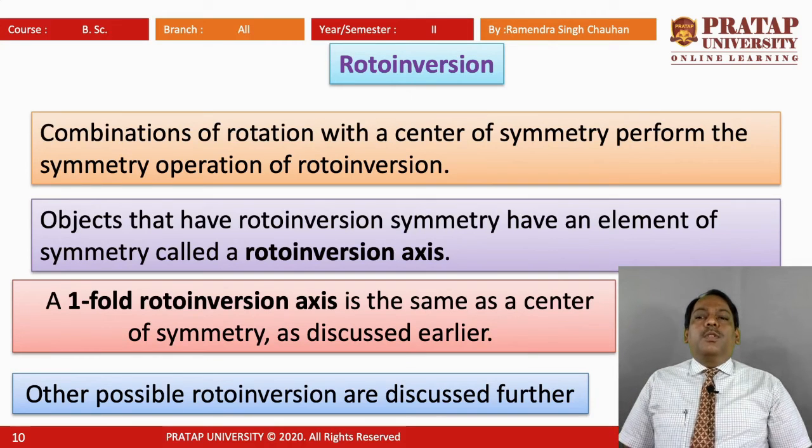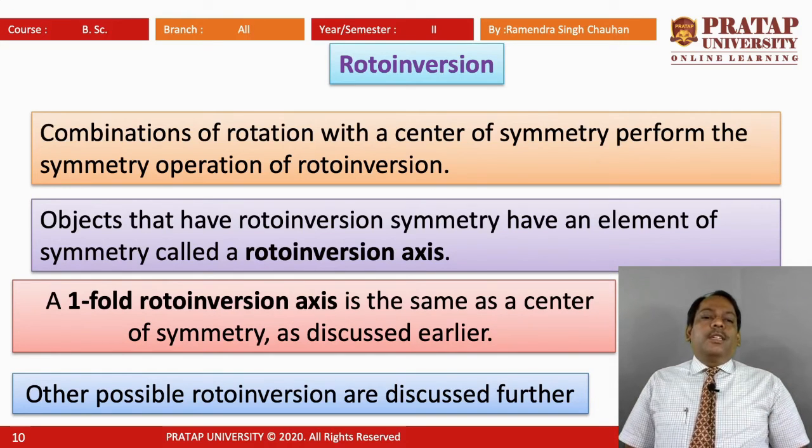Now, roto-inversion. What is roto-inversion? That is a combination of rotation with a center of symmetry, performing the symmetry operation of roto-inversion. In roto-inversion, rotation and inversion are taking place, meaning we have a center of symmetry, and along with the center of symmetry, if some rotation is there, then we get rotation and inversion. That's why we call it roto-inversion.